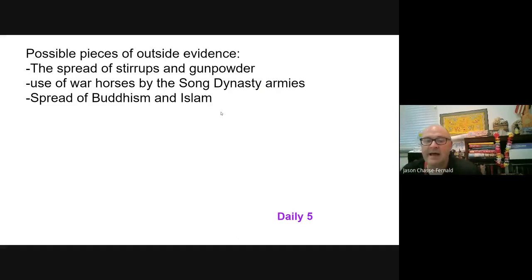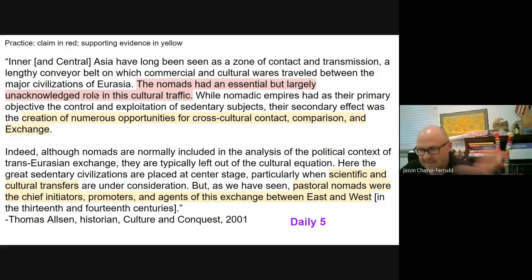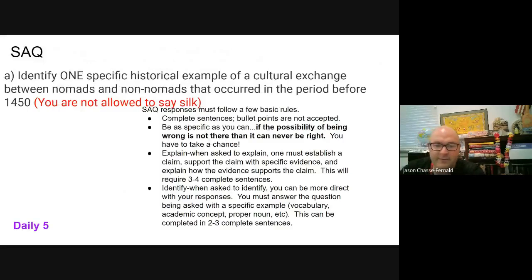All right. So now that you've done that, we're going to use this passage as a starter for an SAQ. So if you're at home watching this, in class today, students wrote a 2 to 3 sentence response to this question. So if you're at home, you can type this up and email it to me. You can write it on a piece of paper like you would in class, and then take a picture of it in email, or you can just submit it when you return back if the email thing is not easy for you.